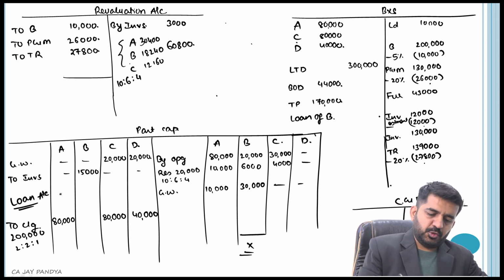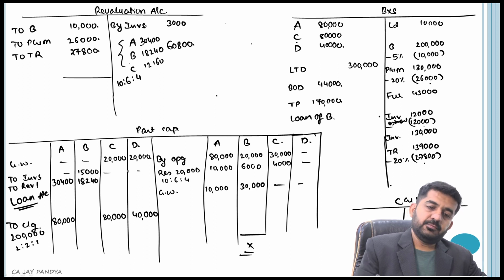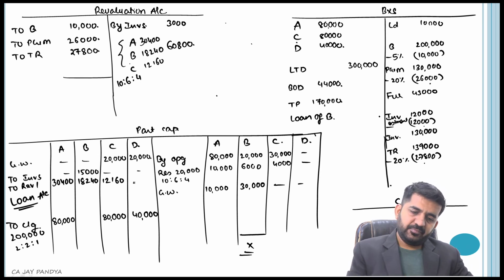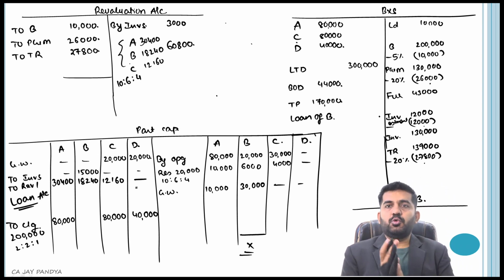This will be transferred to the debit side of revaluation loss: 30,400, 18,240, 12,160. D is not an old partner, so will not be sharing anything.